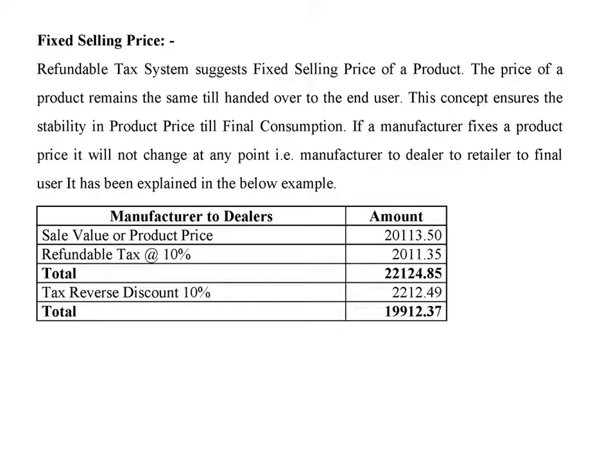The price of a product remains the same till handed over to the end user. This concept ensures stability in product price till final consumption. If a manufacturer fixes a product price, it will not change.